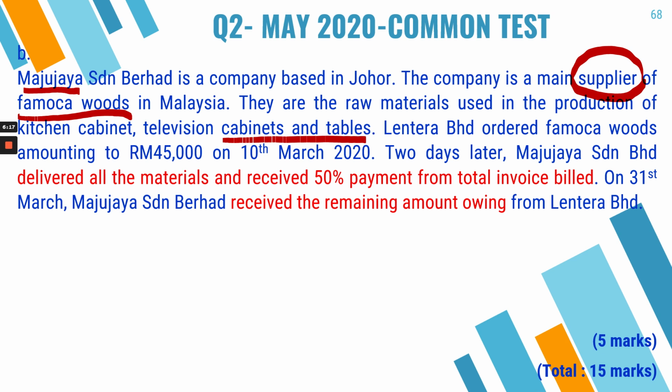Okay. Next, you have another company which is Lantera. So Lantera is another company that ordered the Formosa woods amounting to 45,000. So this is the amount, 45,000, on 10 of March. 2 days later, Maju Jaya delivered all the materials, meaning that all 45,000 worth of goods are being delivered, and not only delivered, but that it is also being received,